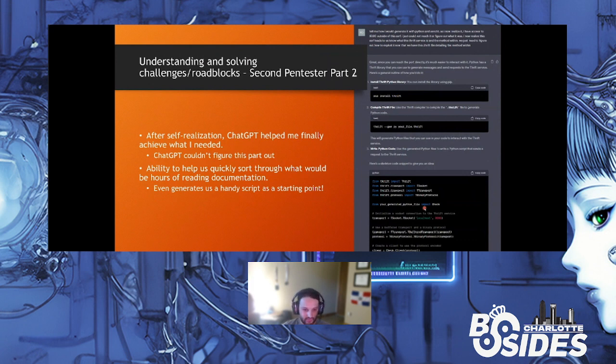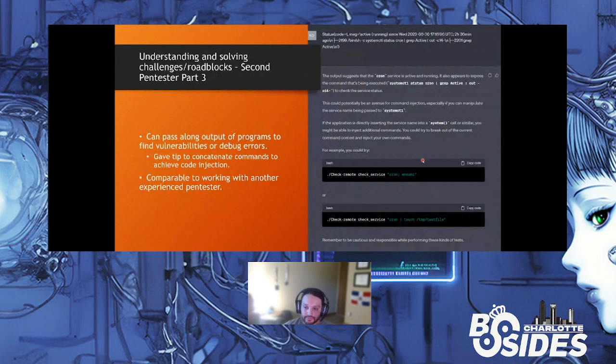So after this conversation with ChatGPT and seeing the Apache Thrift files and reviewing over it, I was able to realize that I could access this Apache Thrift, or these services, remotely on port 9090 with the binaries that were given to me. So after that self-realization, I was able to tell ChatGPT, I have access to this port remotely, and it was able to inform me we can actually generate some binaries and some files with this file that you found. So after reading through some documentation and generating some stuff, we were able to actually get some binaries that we could use to interact with port 9090.